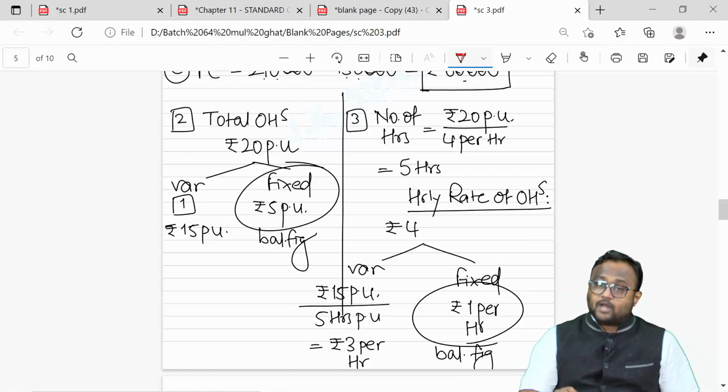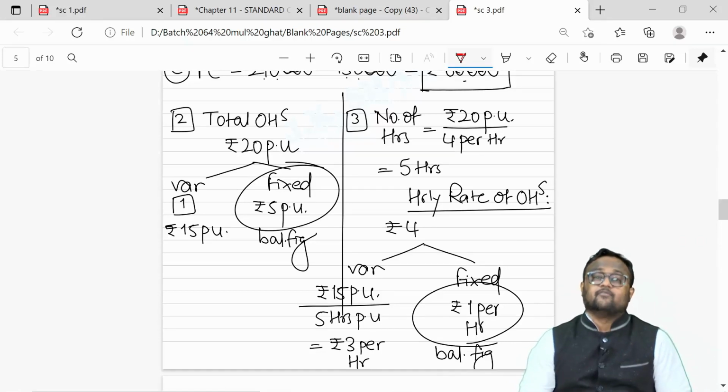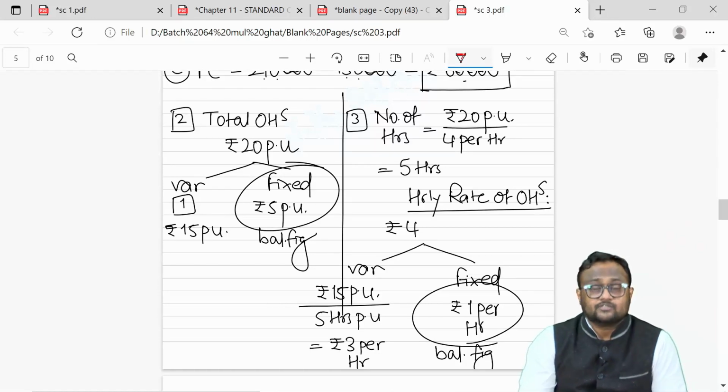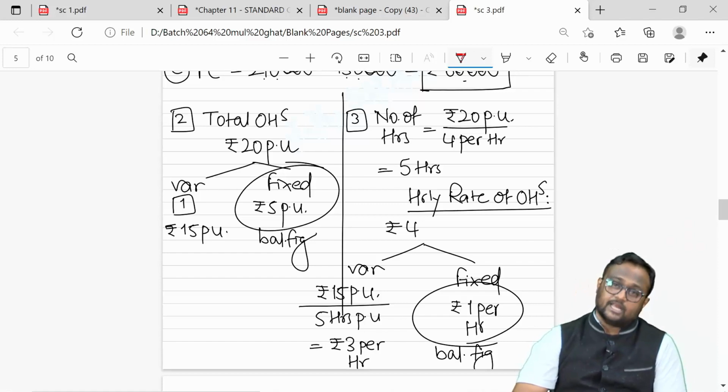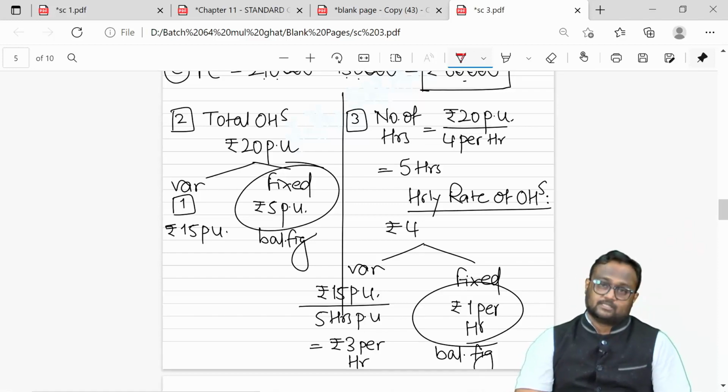My working note 1 clearly tells me that my variable cost is 15 per unit. Out of 20, if variable cost is 15, the balance 5 per unit is fixed.